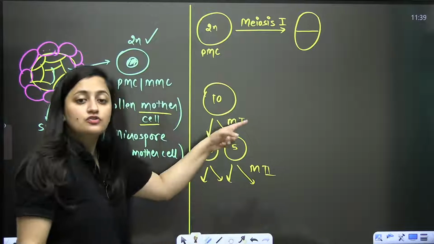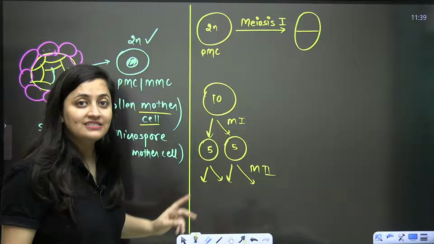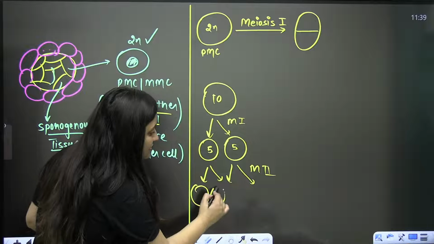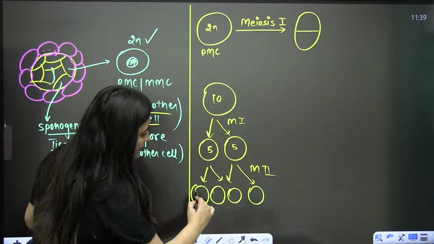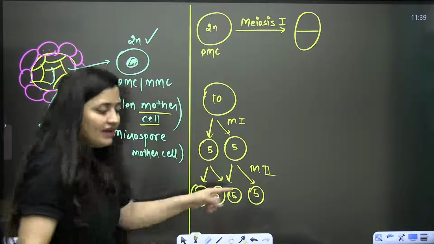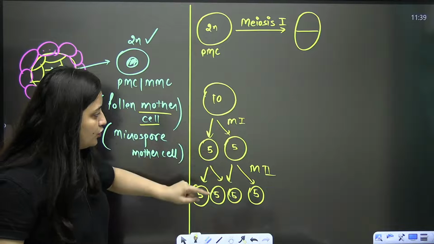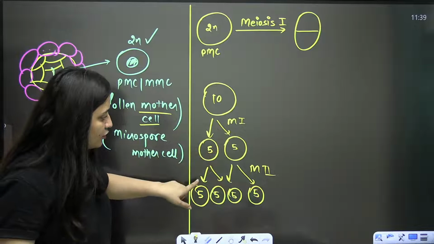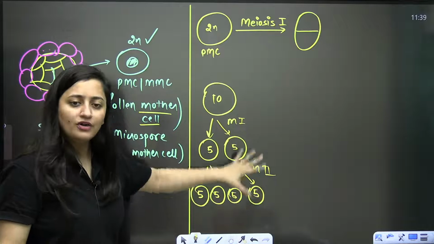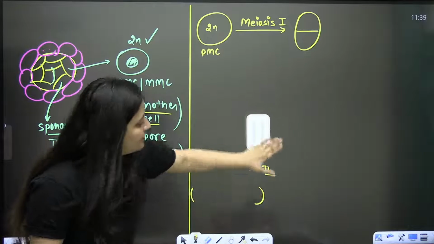Meiosis occurs in 2 rounds of nuclear division and cell division. So after meiosis, we get 4 daughter cells having the haploid number of chromosomes. So 10, after meiosis 1, 2 cells having 5 chromosomes. After meiosis 2, 4 daughter cells, 5 chromosomes. Clear? That's what meiosis is.